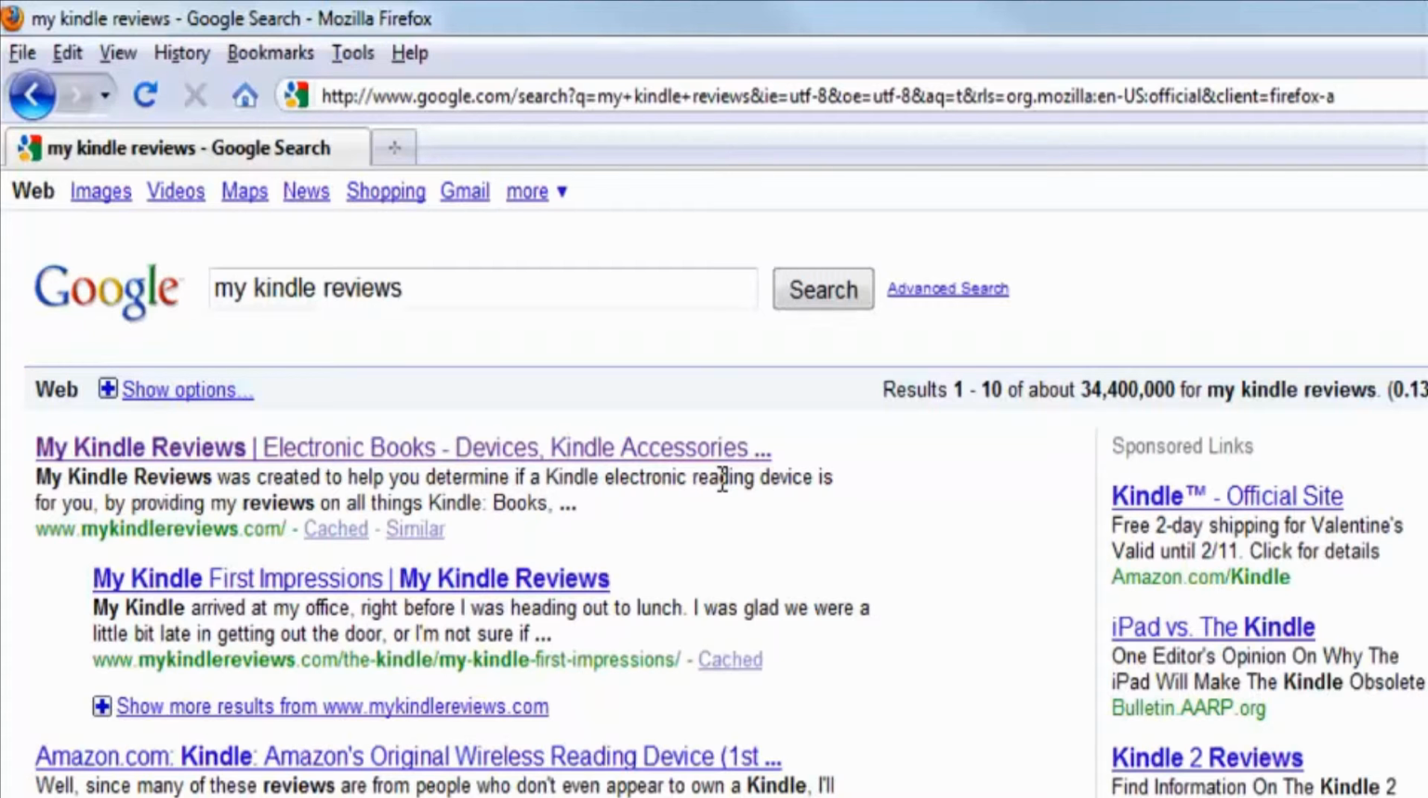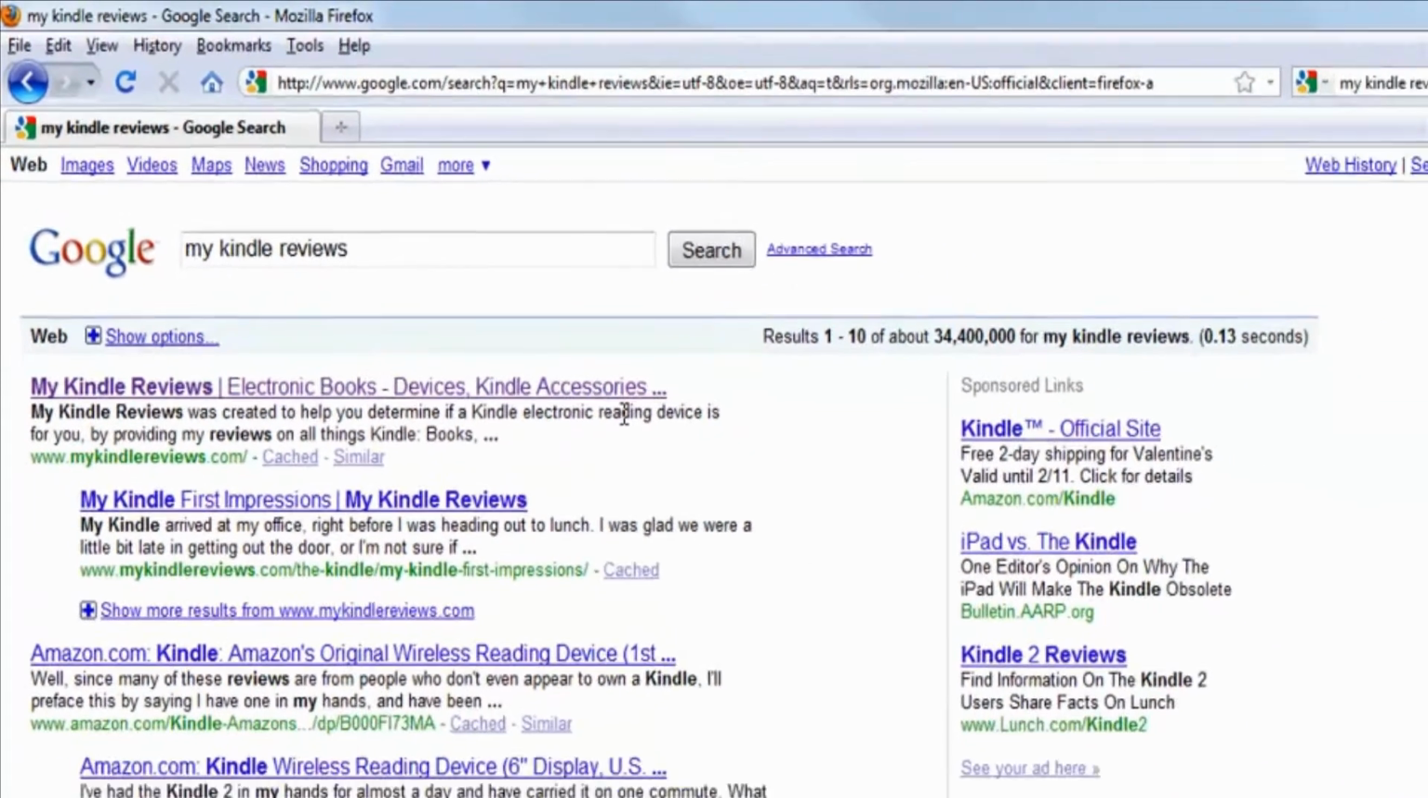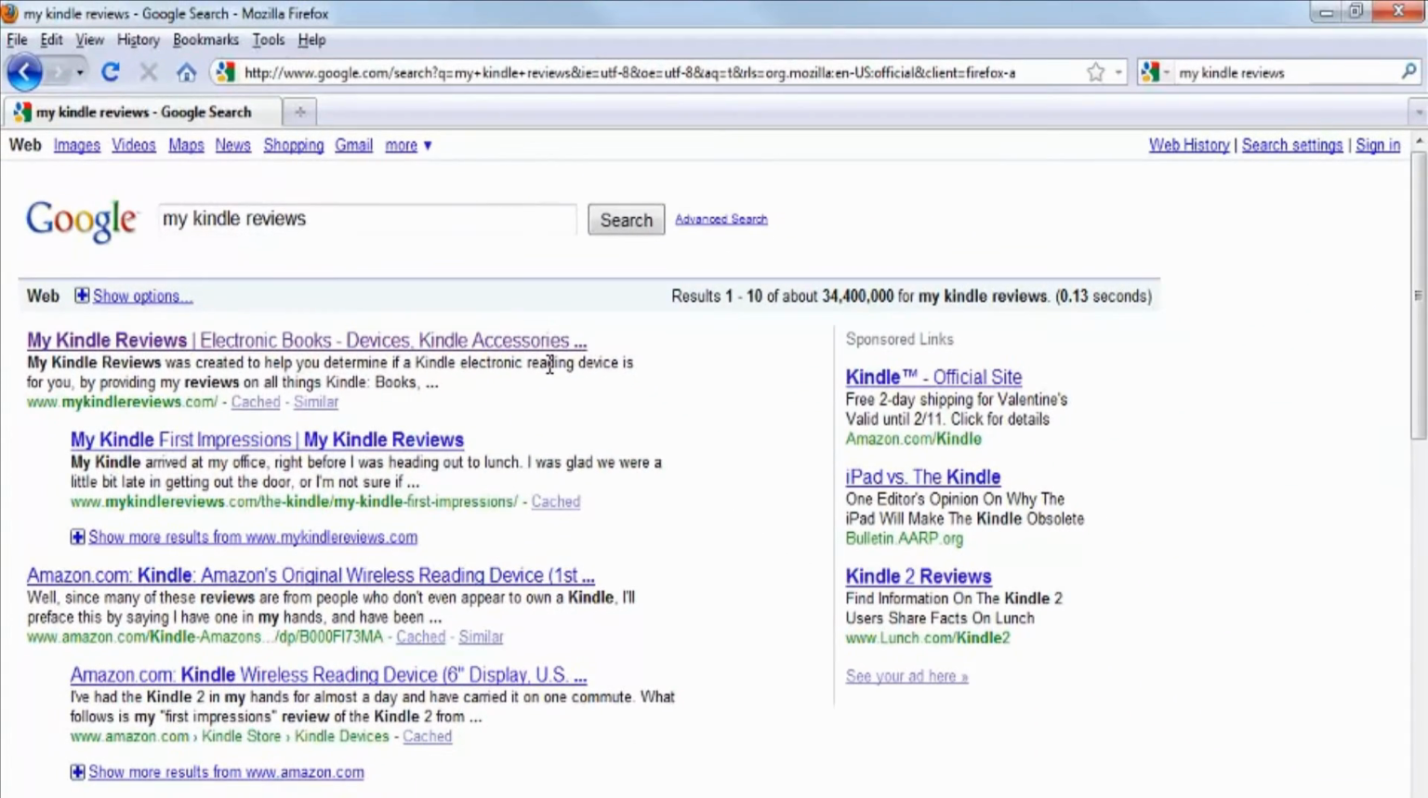Since title tags are given so much weight by search engines and they're visible in so many places, be sure to use your most important keywords in a way that entices people to click your link in the search engines.